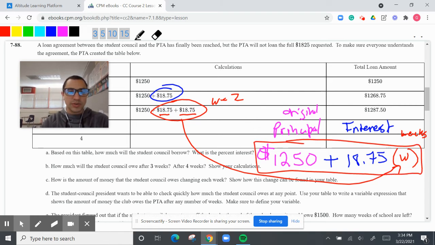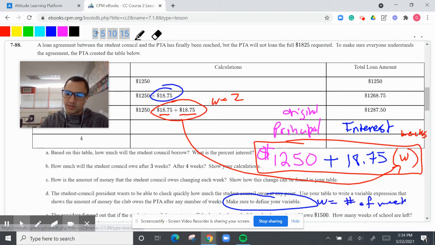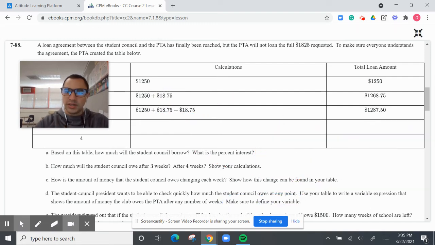Is there another way you can write this? Yeah, there is actually. If you wanted to do it by decimal or something like that, or percentage, you could do that as well. But I would say make sure to define your variable. W equals number of weeks. Always define your variable. All right, and I labeled it here, so technically I did define it. I just didn't put it in the sentence. All right, moving on to the last one.